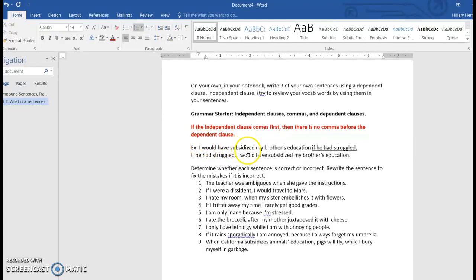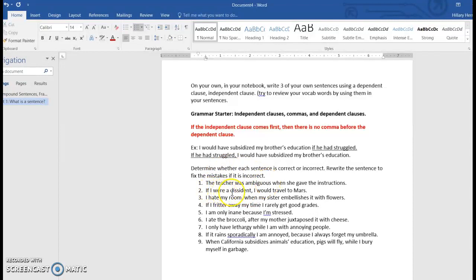For example, I would have subsidized my brother's education if he had struggled. But if the dependent clause is first, for example, if he had struggled, I would have subsidized my brother's education. There is a comma. I'm not entirely sure why, but that's the way English works. So let's look at these sentences.